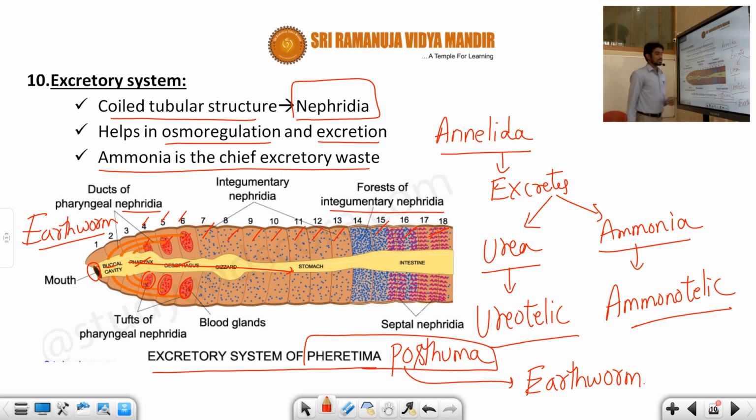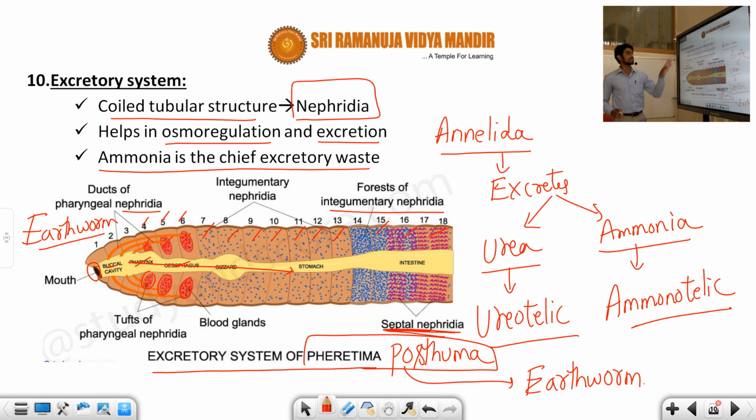Another one is called the septal nephridia. Here, segments 7, 8, 9, 10 up to 14 have integumentary nephridia. From the 15th segment onwards, we can observe the septal nephridia. So students, what do you understand now? How many types of nephridia are there in the earthworm? There are 3 types, students.